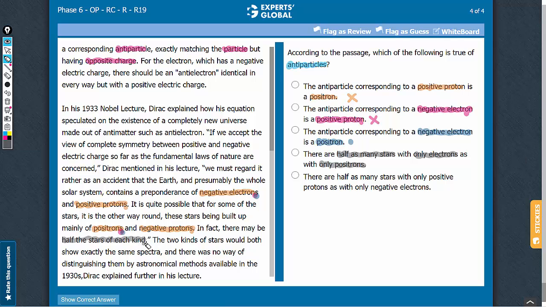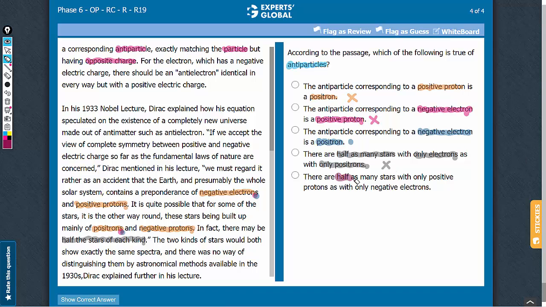However, the passage doesn't suggest that any particular star has only one type of a charge. So this idea of stars with only electrons or stars with only positrons is not established in the passage. So it is incorrect to say that there are half as many stars with only electrons as with only positrons. This answer choice can be eliminated.